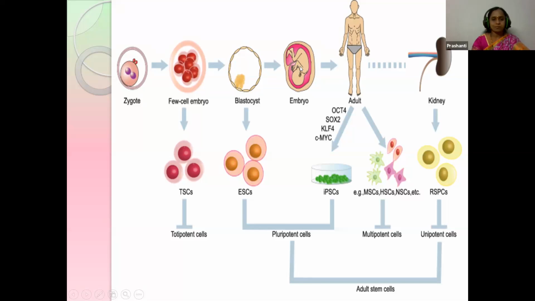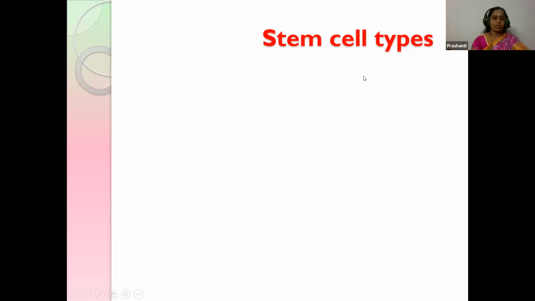These are all the stem cells, children, and from the embryo it will be transforming to the adult. In the adult also they are having stem cells at certain regions, like the kidneys, which are also giving rise to the different parts. So here when you see, embryonic stem cells are present up to the formation of the embryo. Also, after they are transforming to adult, the stem cells do exist in the human being.